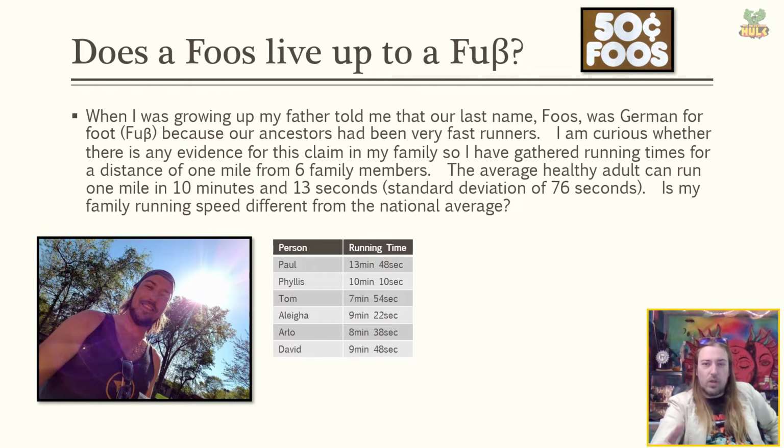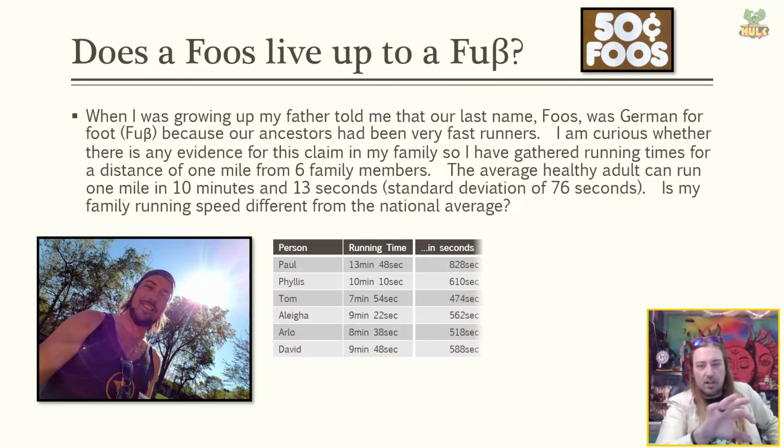So how do we go about this particular calculation? We know population average. We know population standard deviation. We know sample size. What else do we need? Do you remember that z-statistic formula? Well, what we need in this case is sample average. We know sample size of 6, right? There's 6 people that ran the mile there. So we can get a sample average pretty easily. Let's convert this all to seconds, first of all, because you can't create an average of it while it's in minutes and seconds. So convert that all over into a new column, and then let's find the average of that. Okay, the total is 3,580 divided by a sample size of 6. So our average running time for the individuals in my family is 596.67 seconds.